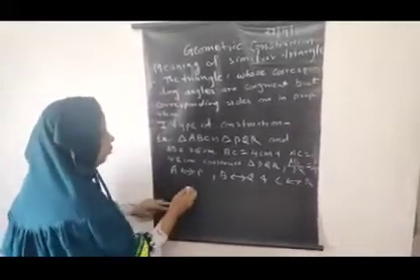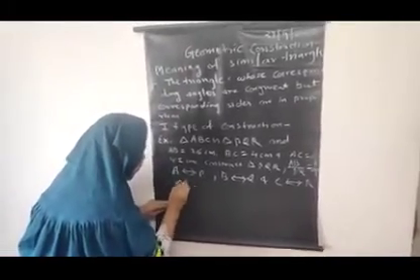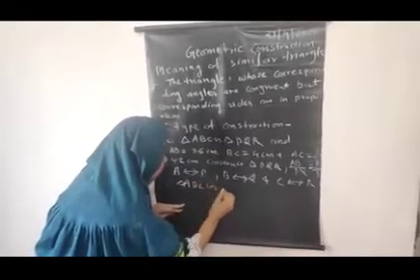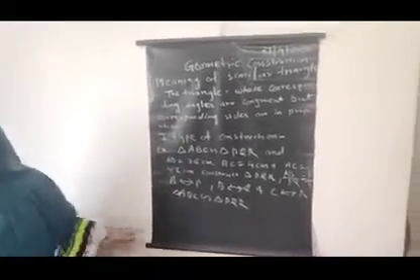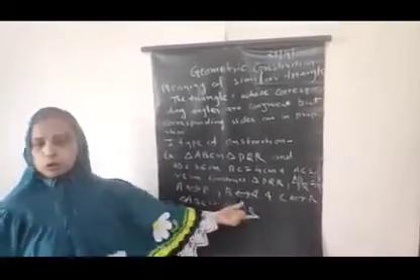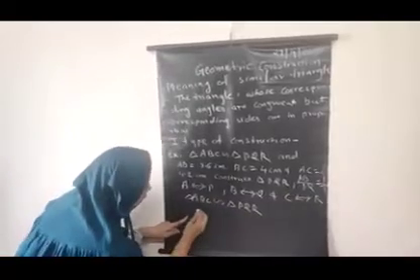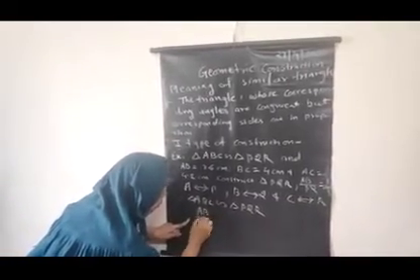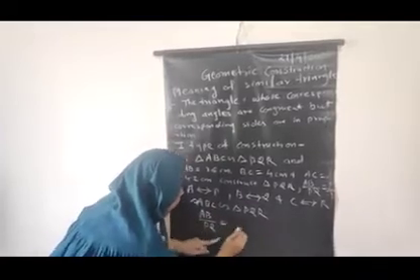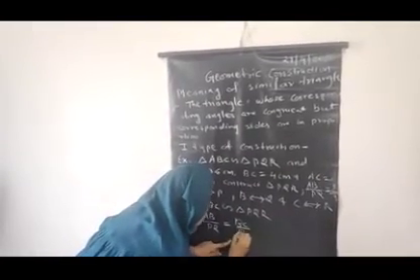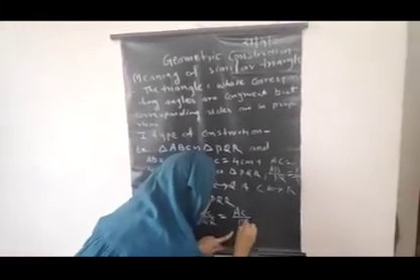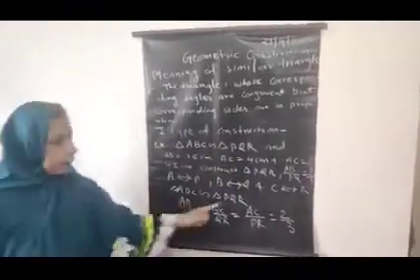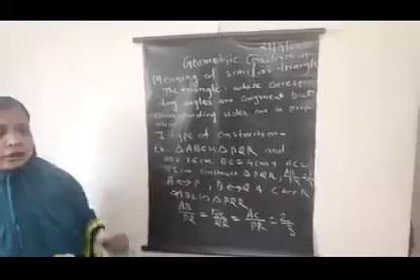Therefore, first we write down the similar triangles' names. Triangle ABC is similar to PQR. Now this is given. Triangles are already given as similar, so there is no need to prove the triangles similar. Directly we can take the ratio. AB upon PQ is equal to BC upon QR is equal to AC upon PR equal to 2 upon 3. Now all three ratios are 2 upon 3 since the triangles are similar.